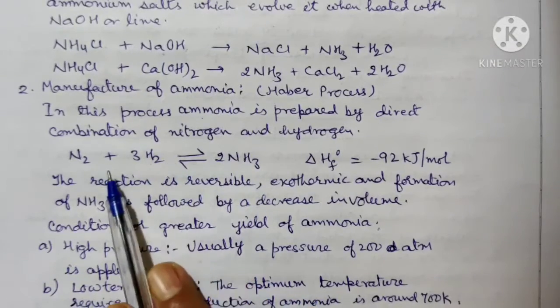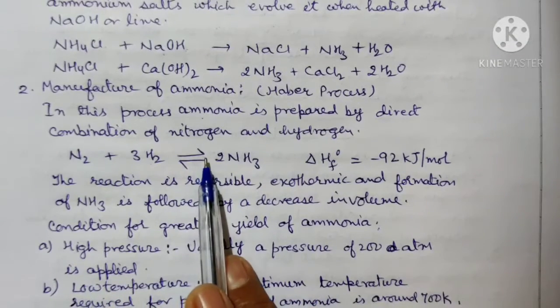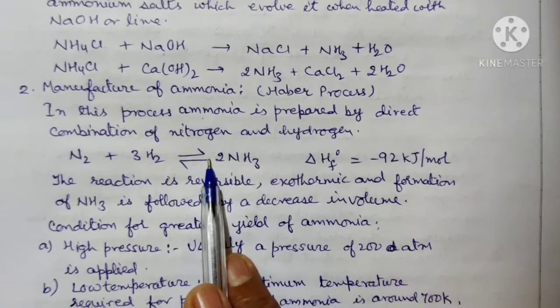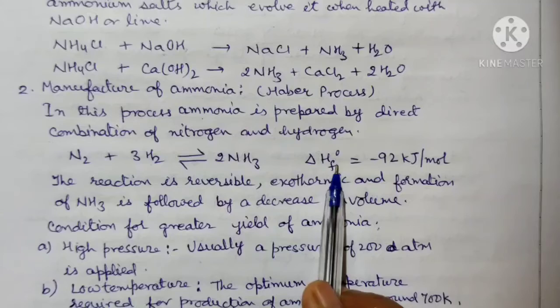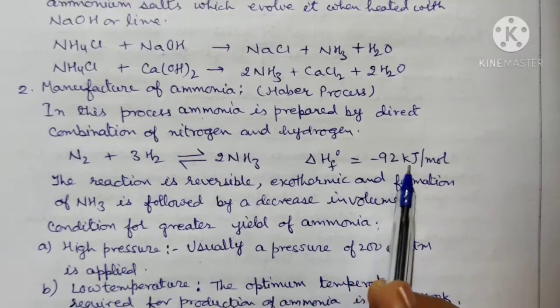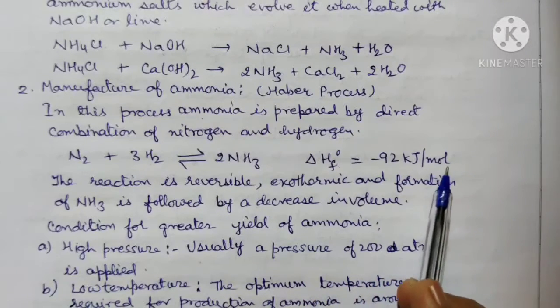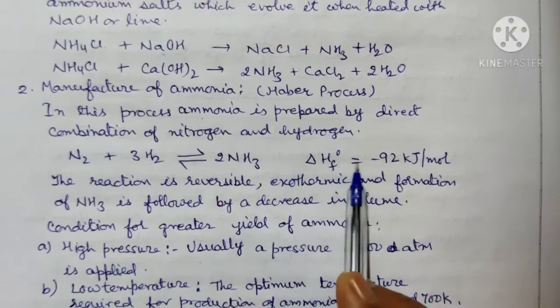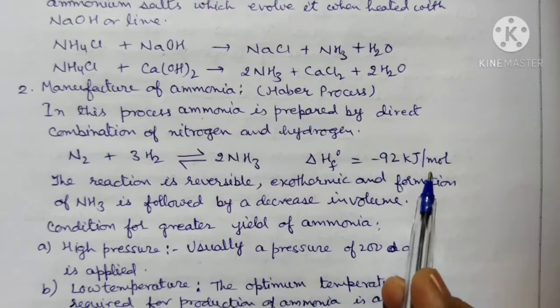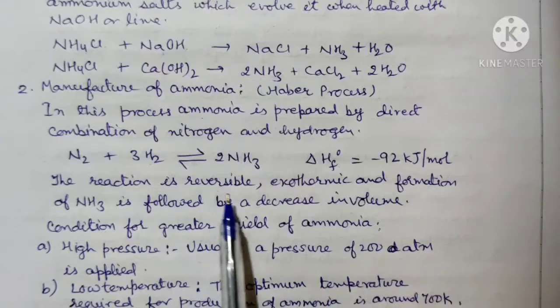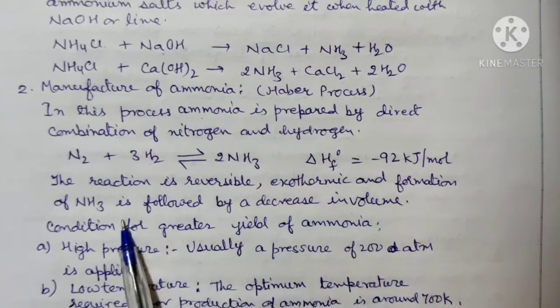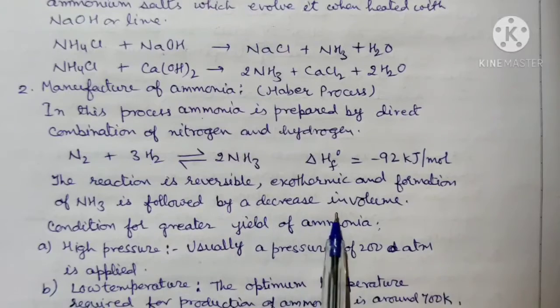You can see here the formation of ammonia is a reversible process. That means the equilibrium will be established there. And the heat of formation of ammonia is minus 92 kilojoule per mole. That means the formation of ammonia is an exothermic reaction. Because it is a reversible reaction, exothermic, and the formation of ammonia is followed by a decrease in volume.